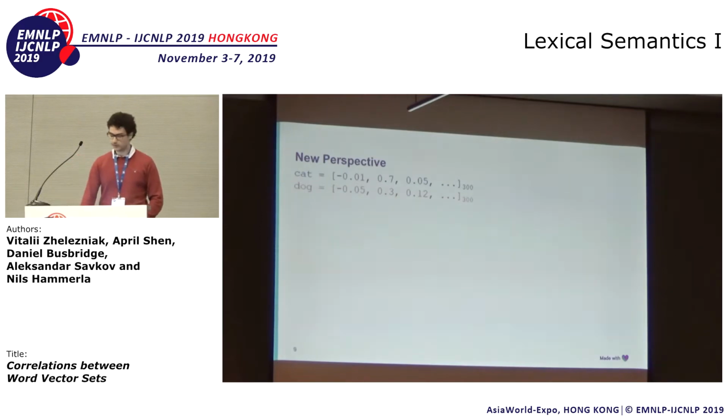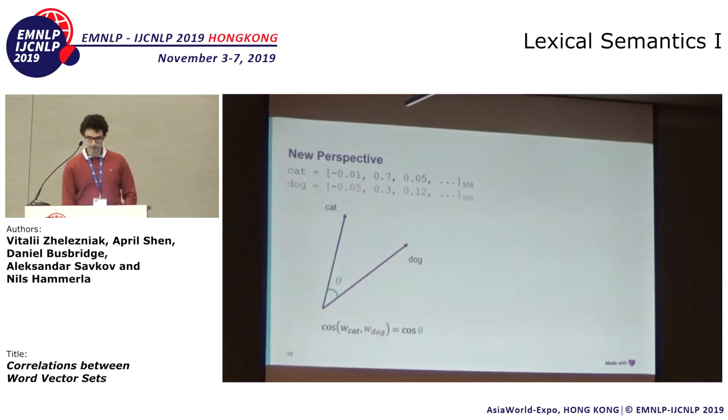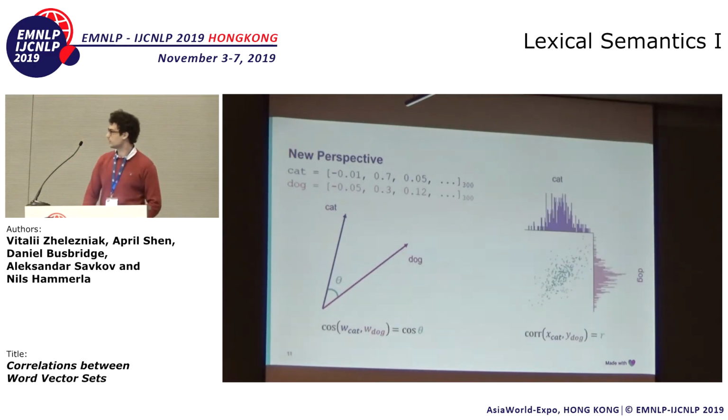So we have these two word vectors, cat and dog, and I put a small number 300 to indicate they are 300 dimensional. So in geometry, we care about cosine similarity, so the cosine of the angle between these vectors. But in statistics, we have histograms. So we can make a histogram for cat, we can make a histogram for dog, and in the middle, we have a scatter plot between cat and dog. And we're interested in the correlation between cat and dog, right? So notice how this is very different from geometry.